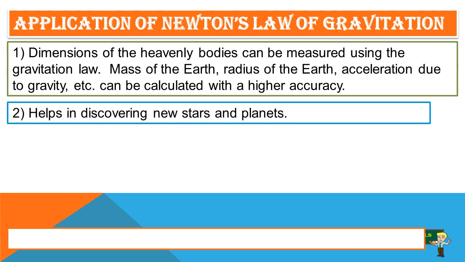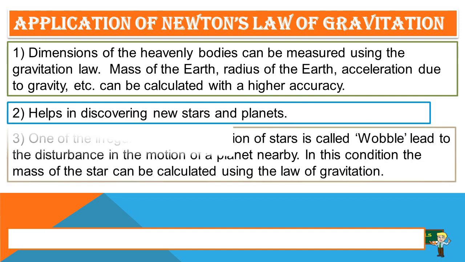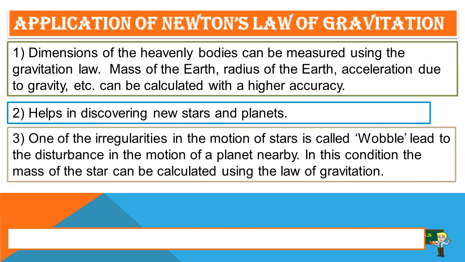Second, it helps in discovering new stars and planets. Third, irregularities in the motion of stars, called wobble, lead to a disturbance in the motion of the planet nearby. In this condition, the mass of the star can be calculated using the law of gravitation.